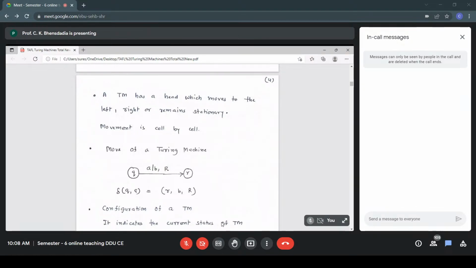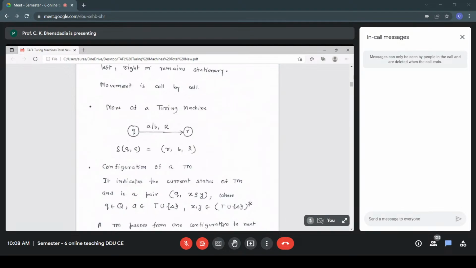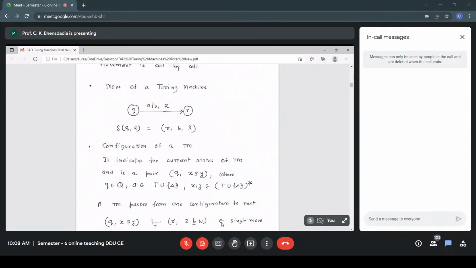And there's something called the configuration of a TM, which indicates the current state of a TM. It is a pair, QXAY. What is the status of a TM at any point of time? That is a pair, QXAY. Q means the current state, A is the current symbol.